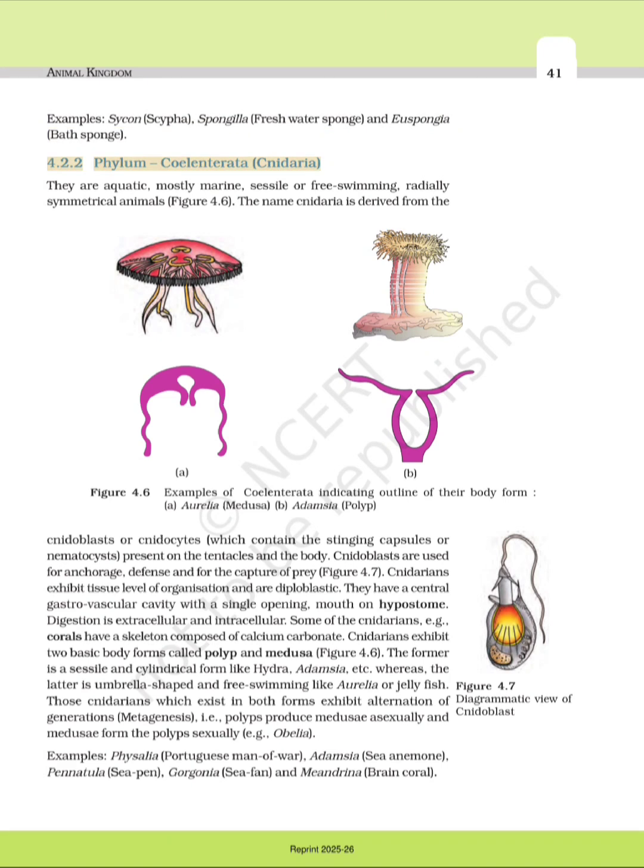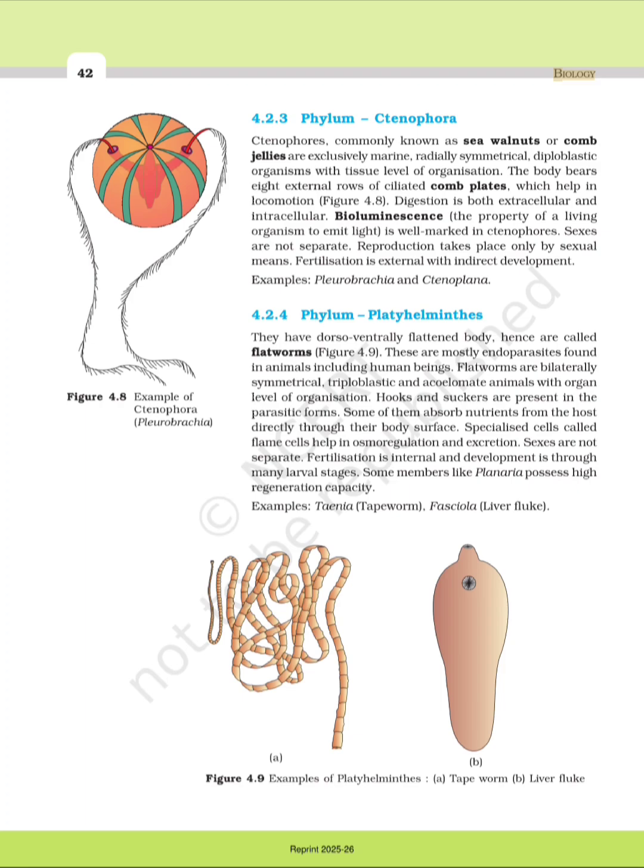4.2.2 Phylum Coelenterata (Cnidaria). They are aquatic, mostly marine, sessile or free-swimming, radially symmetrical animals, Figure 4.6. The name Cnidaria is derived from the cnidoblasts. 4.2.3 Phylum Ctenophora. Ctenophores, commonly known as sea walnuts or comb jellies, are exclusively marine, radially symmetrical, diploblastic organisms with tissue level of